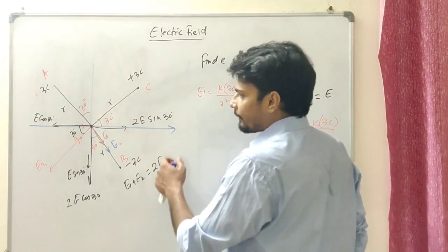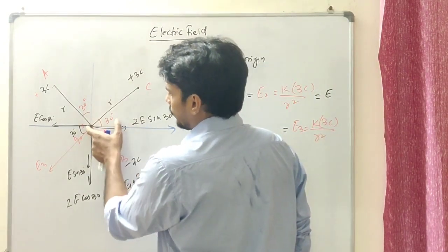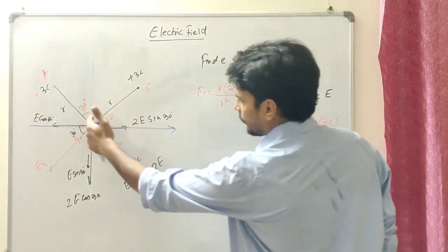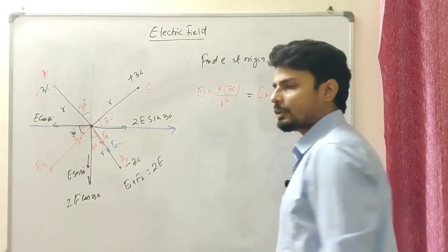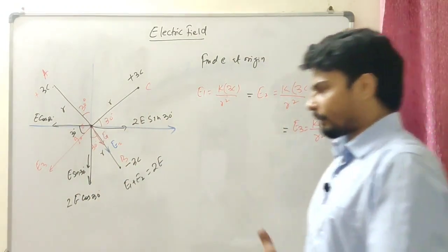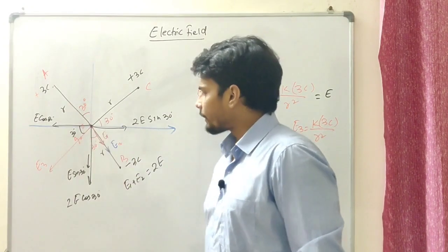Now we're going to have some field along this way and something along this way, and we're going to find the resultant of that, right? Probably I could have kept different angles, but that's okay, no problem.